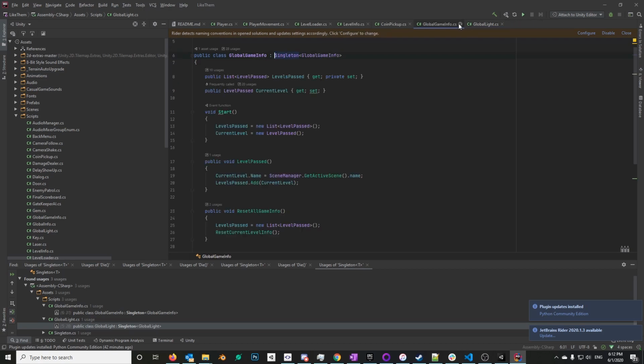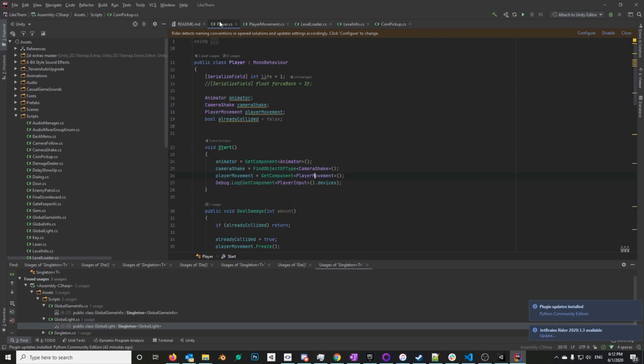In this case, I like to look at the player script, or if there's a number of player scripts, then I'll look at all of them. The reason why is because the player controller is central to the gameplay experience, and so you can kind of get a feel for how the project is put together just based on the player code.